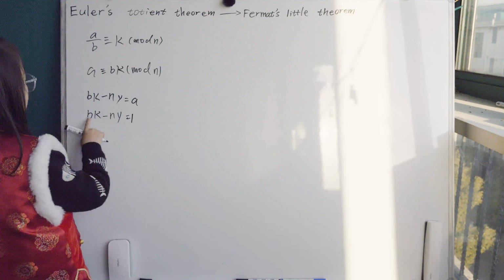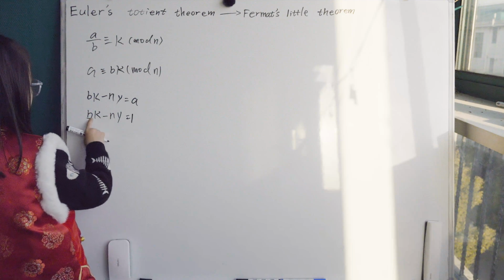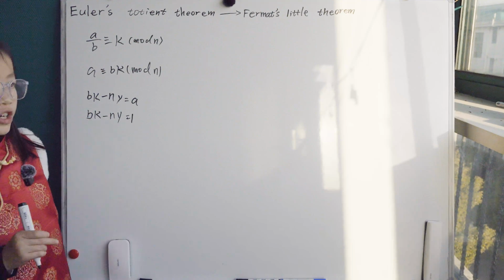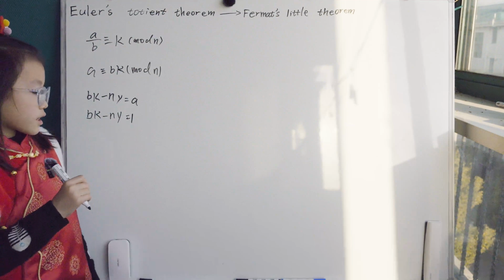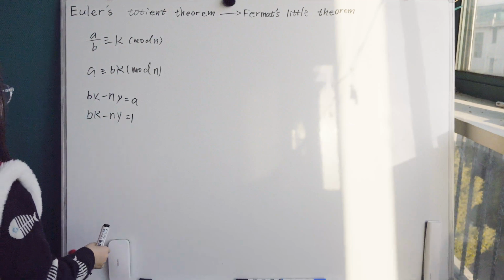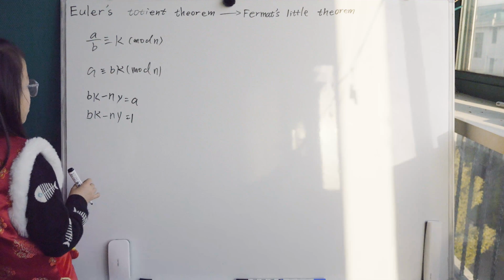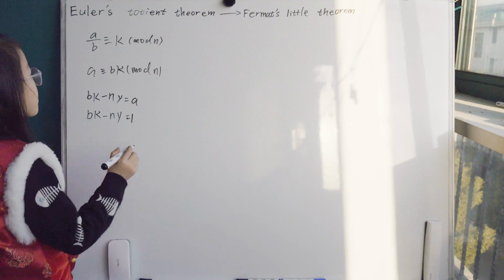So actually, we don't need to use the extended Euclid algorithm to find the number K. We'll prove it later.